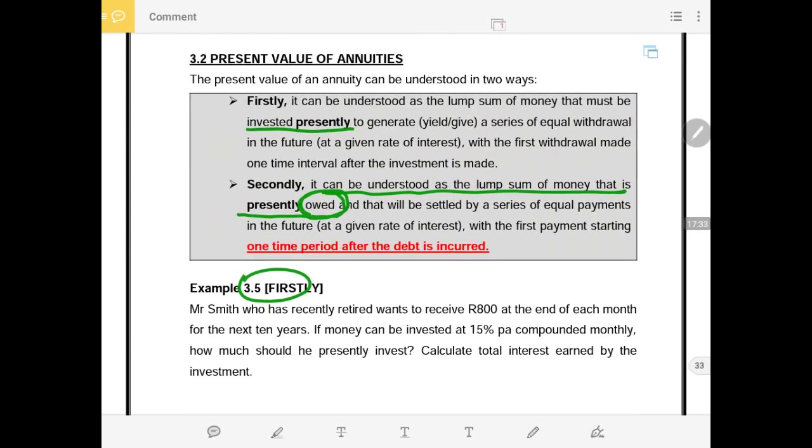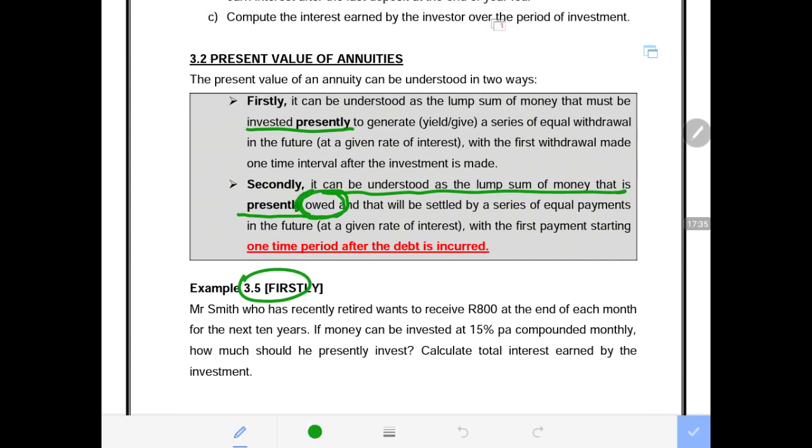Now, in the second scenario, we are owing somebody, meaning we are buying something on credit, and we are going to make monthly payments in order to settle the amount that we are owing presently. Those payments are equal, and they can change along the way because of some circumstances, but at the end of the day they normally become equal. Sometimes they are not equal, but most of the time they are. At the end of the day they settle the amount that we owe.